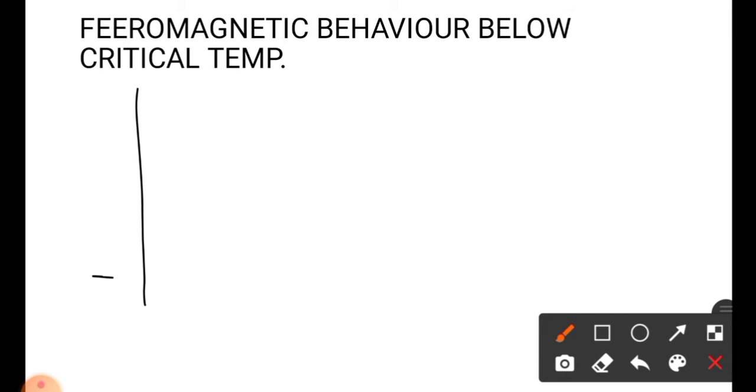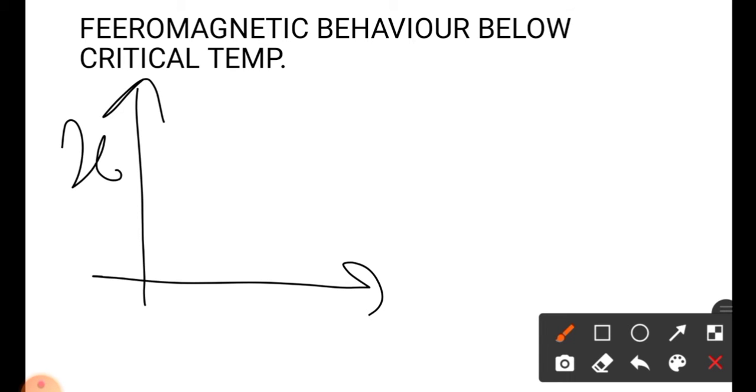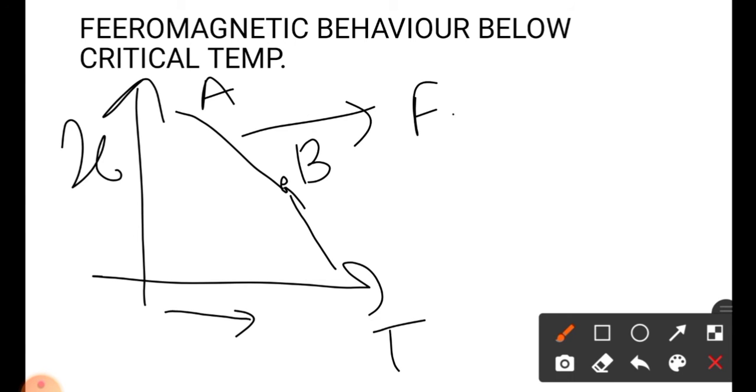Now we will see one graph related to magnetic susceptibility and temperature. Firstly, when we increase the temperature, the magnetic susceptibility of the material reduces. But after some point, the magnetic susceptibility of the material suddenly reduces when we increase the temperature. So this graph has 2 points. From point A to point B, this material behaves like a ferromagnetic material and its magnetic susceptibility decreases.